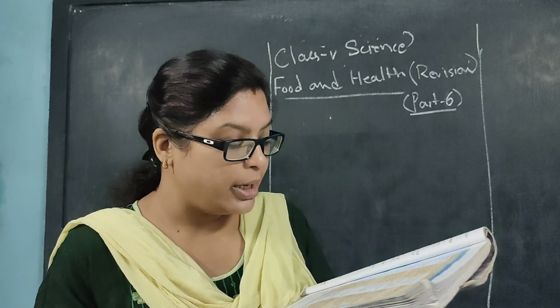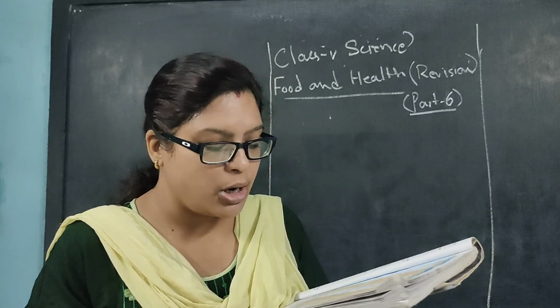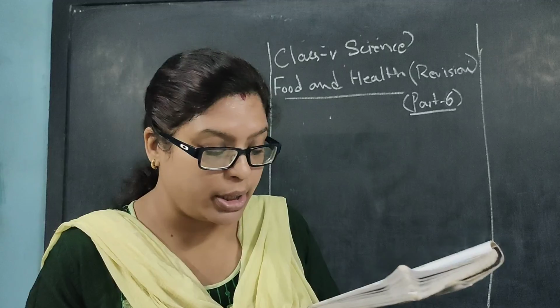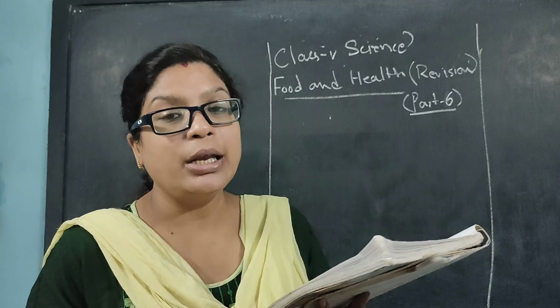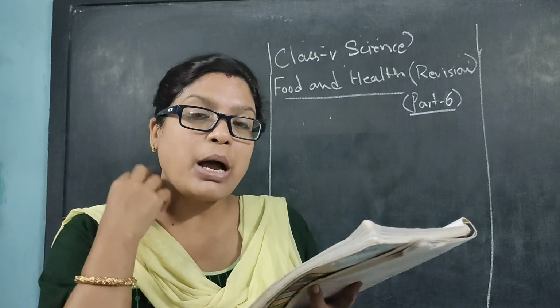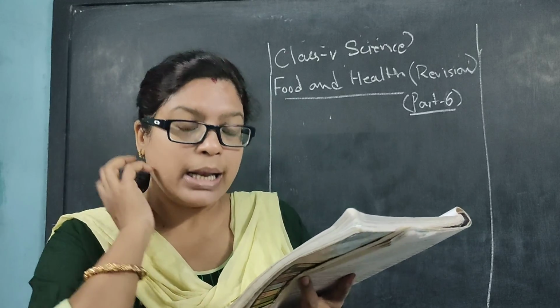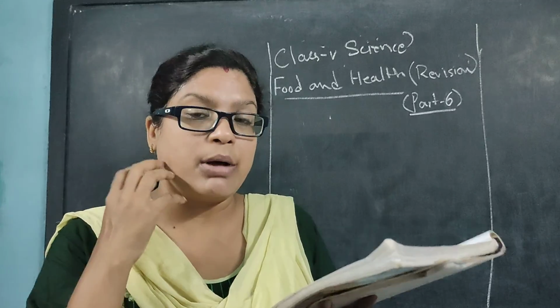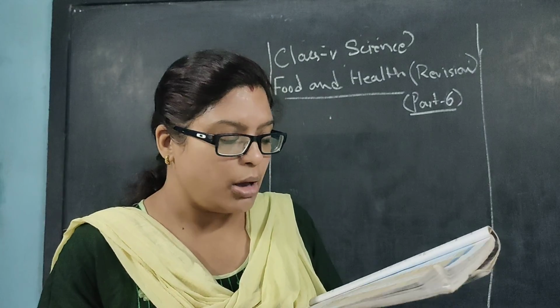And finally, iodine: seafood, iodized salt, controls growth and body activity. And finally, the deficiency disease is goiter. In goiter, the neck area, this part, used to be swollen. Swell means phule jao. So that is also a problem.